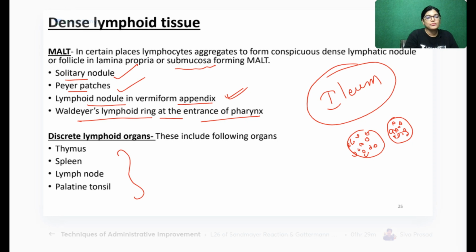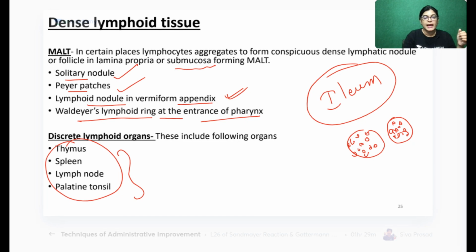Now, discrete lymphoid organ, when do we say that lymphatic tissue and lymphocytes have become an organ? When it is in the form of an organ, for example in the case of thymus, in the case of spleen. So a discrete lymphoid organ is in the form of an organ system, a lymphoid organ.